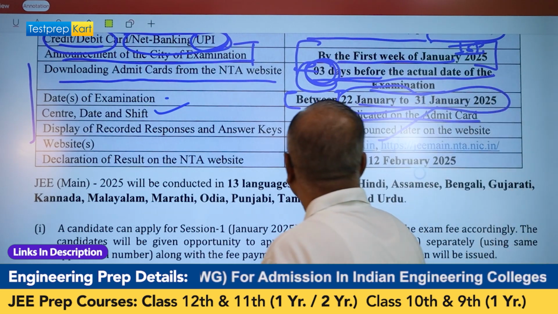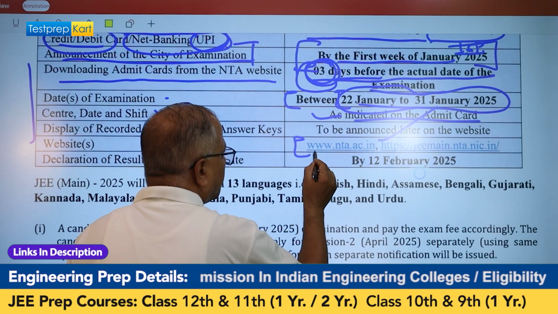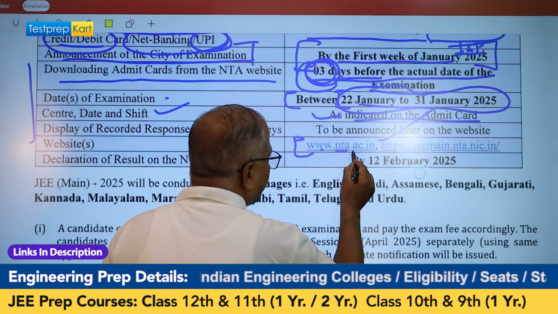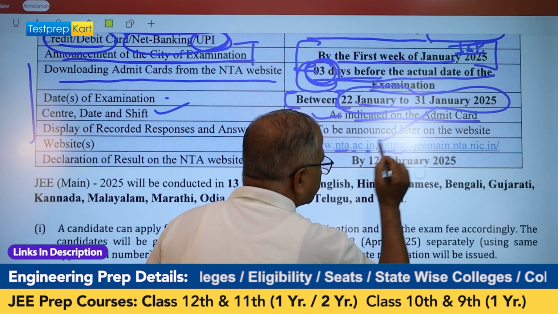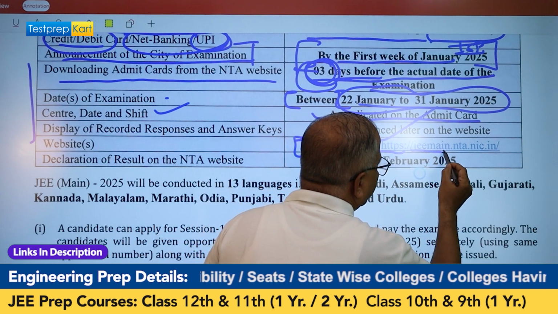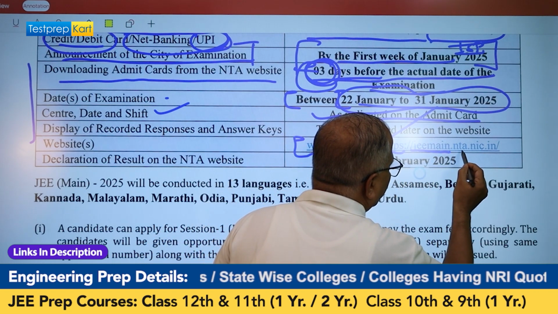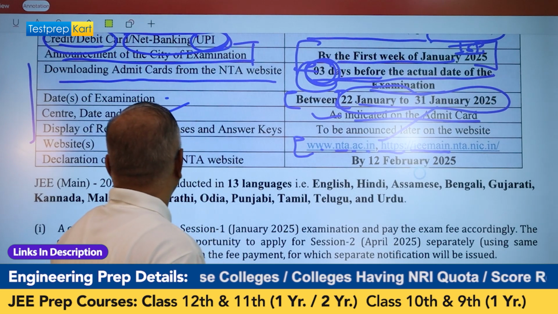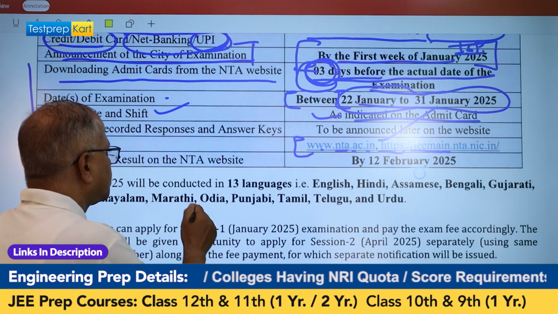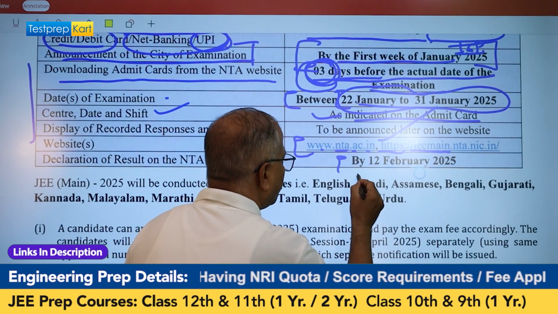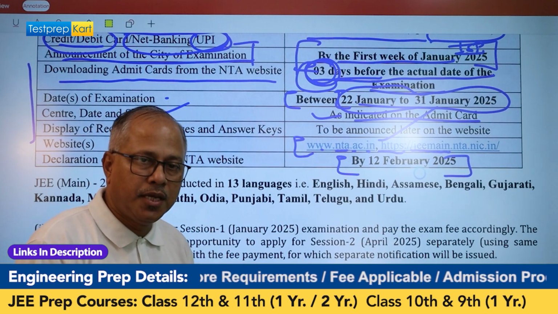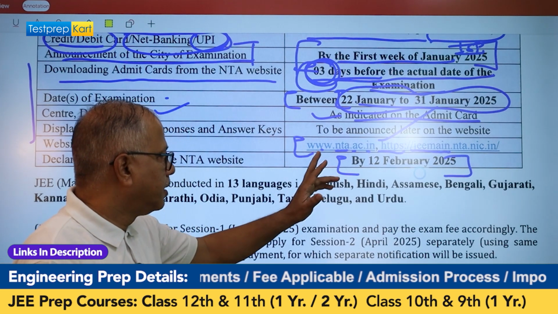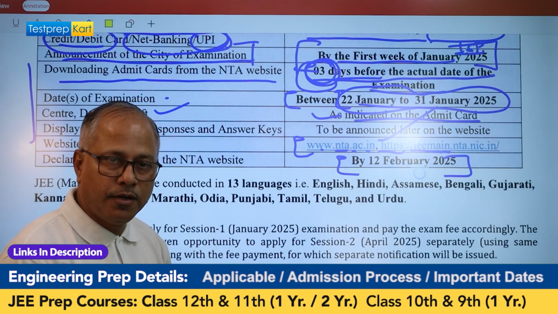And then the website, you have to go to www.nta.ac.in or https, we have got jeemain.nta.nic.in. Okay, and declaration of result on the NTA website on 12th February. It means for the January examination, the JEE Main that you have written in January, its result would be announced on 12th of February 2025.